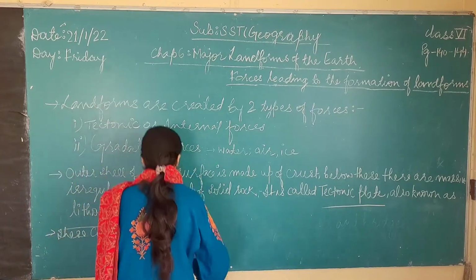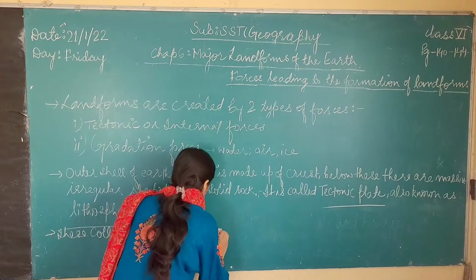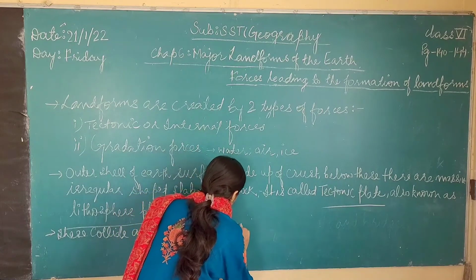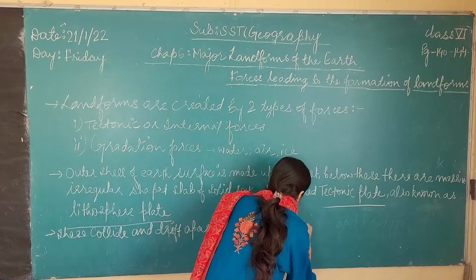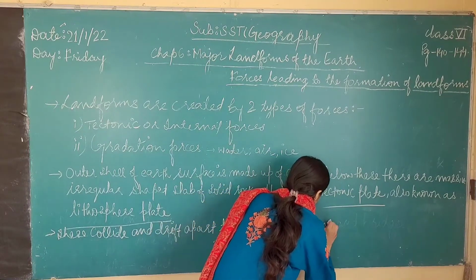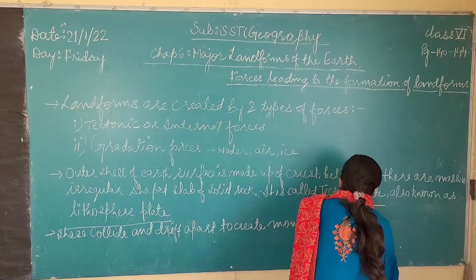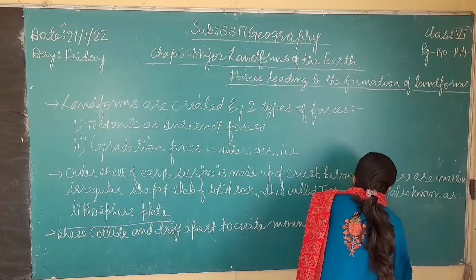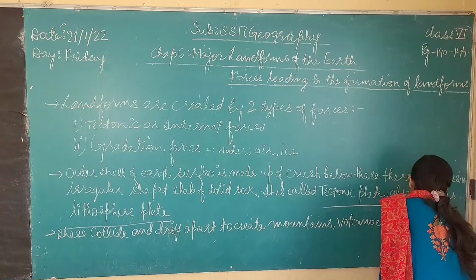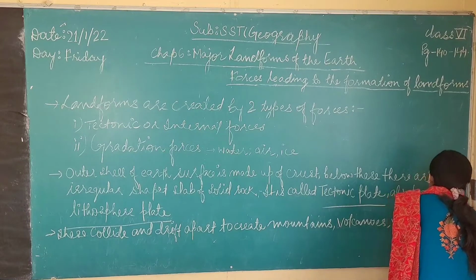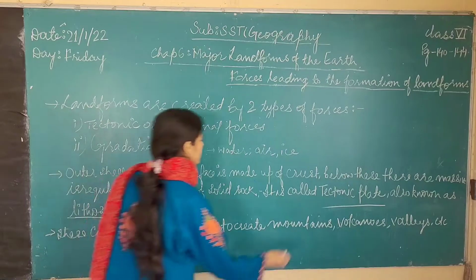They collide and drift apart to create mountains, volcanoes, valleys, etc.